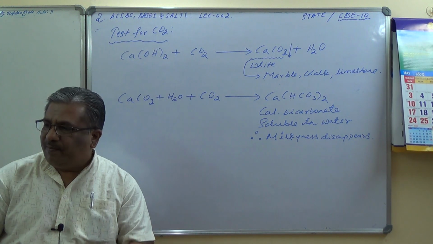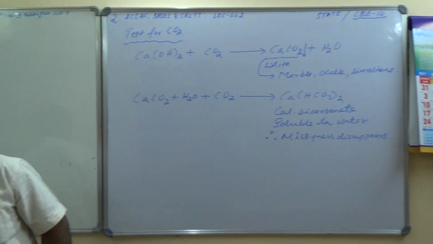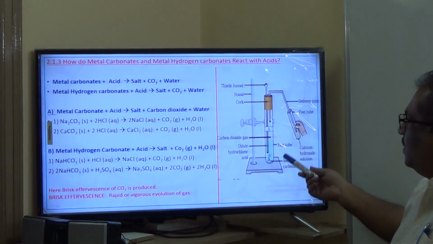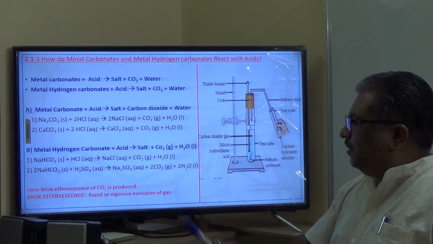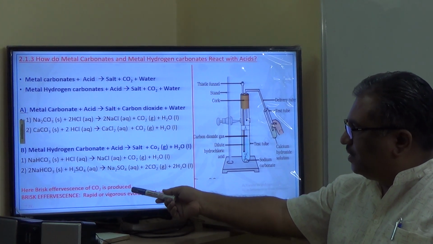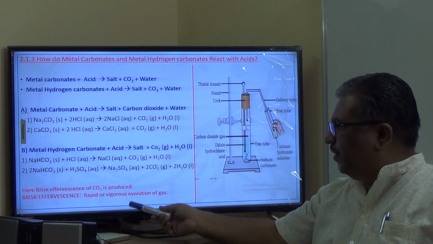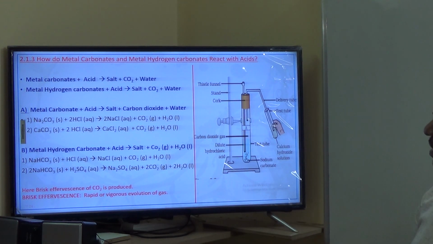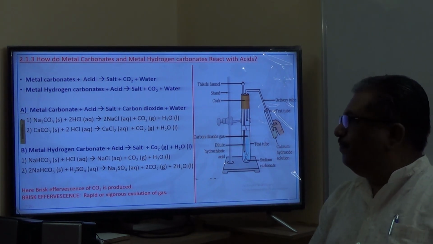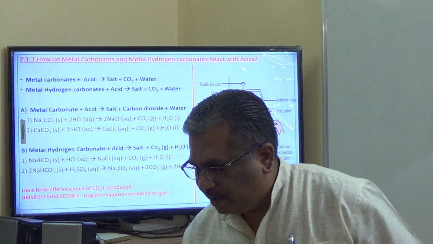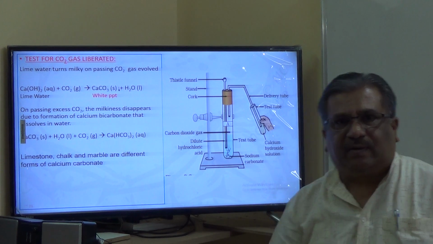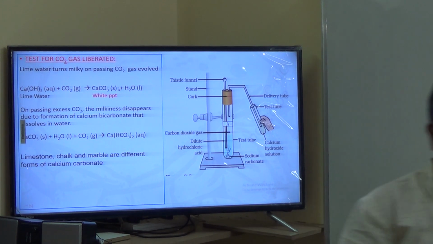So I'll direct you to the PPT and note down the chemical reactions. Here it is, the activity is explained, which was given in your textbook. Also please note down all these reactions. Here at the end I have written the brisk effervescence of CO2. What is brisk effervescence? Rapid or vigorous evolution of gas. Okay, please note down. And one more slide is there, from which you have to note down the test for CO2. This one, and next one more slide, the test for CO2 gas. All these things you have to note down. You can pause the video to note down.